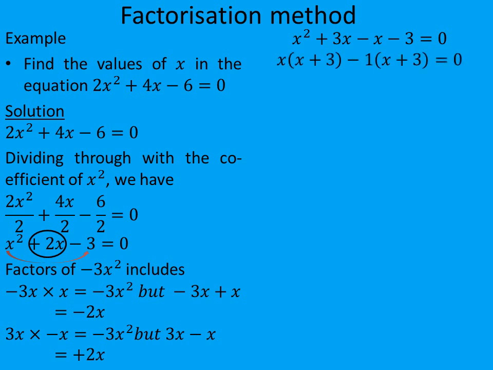So what's common between x squared and plus 3x is x, and if we factor out x, we'll be left with x plus 3, and between minus x and minus 3 we have minus 1 to be common, and if we factor out minus 1, we are going to have x plus 3.